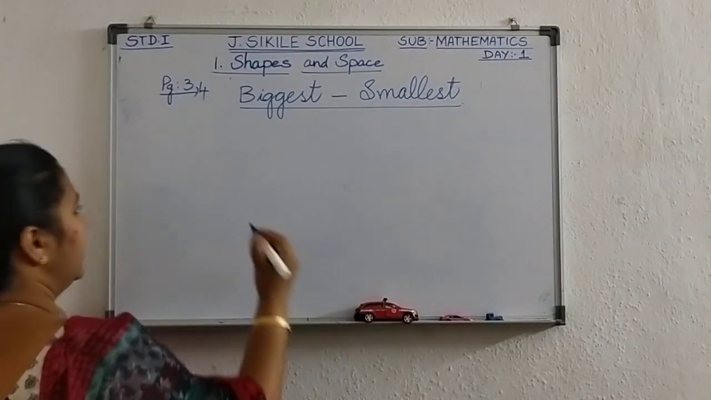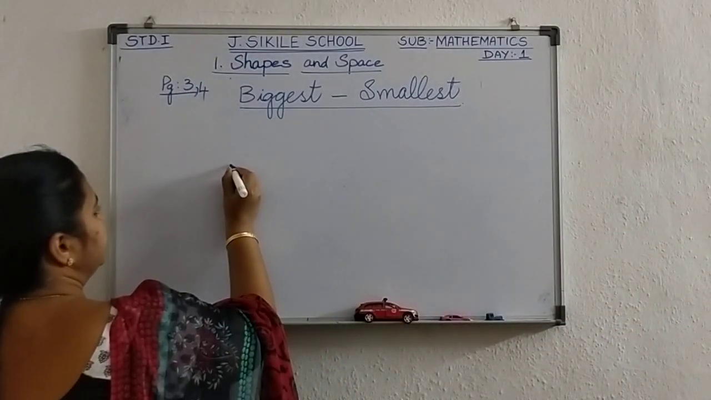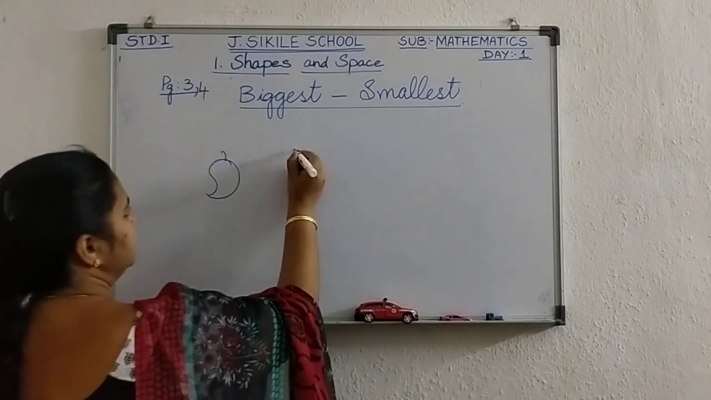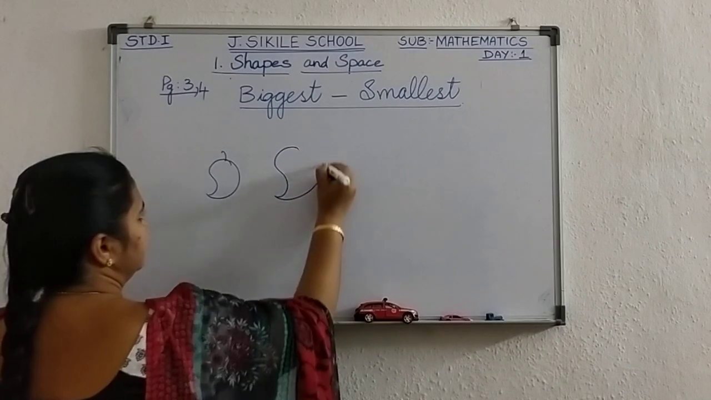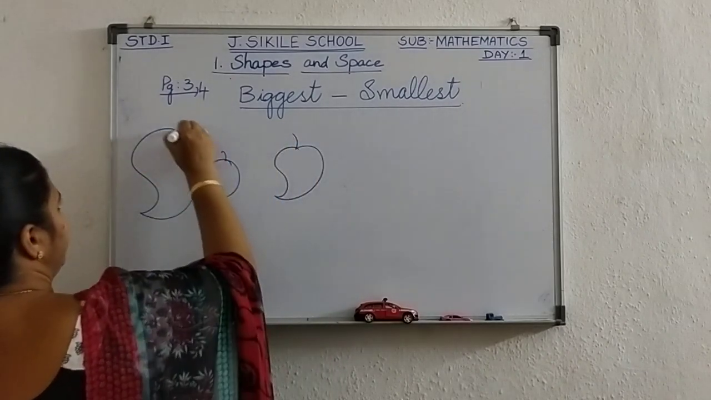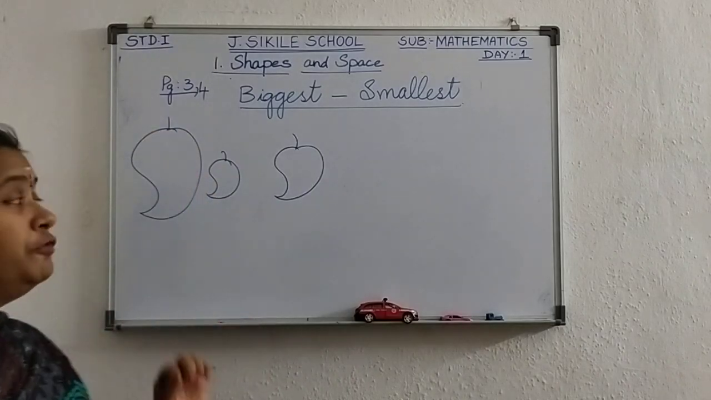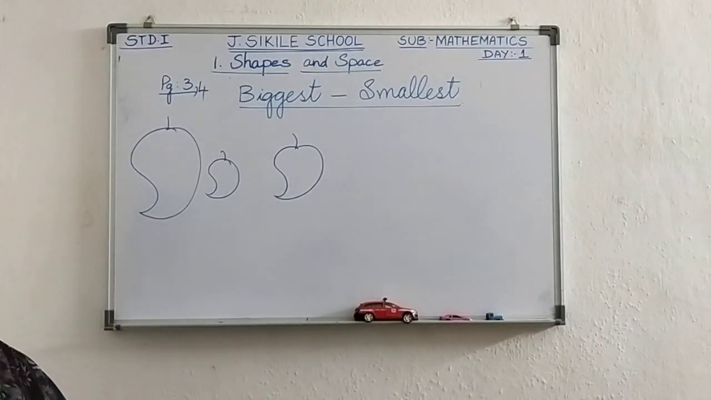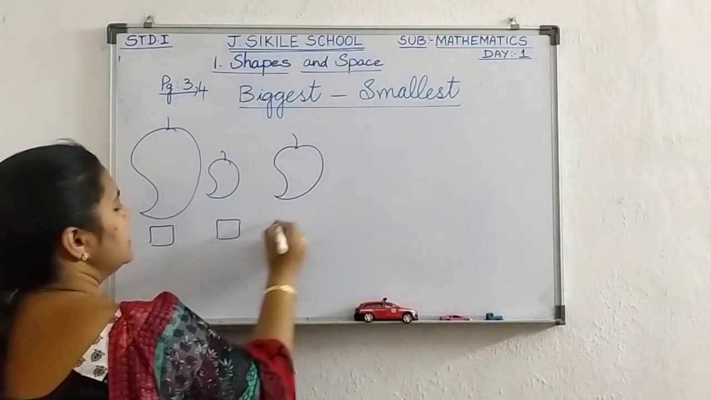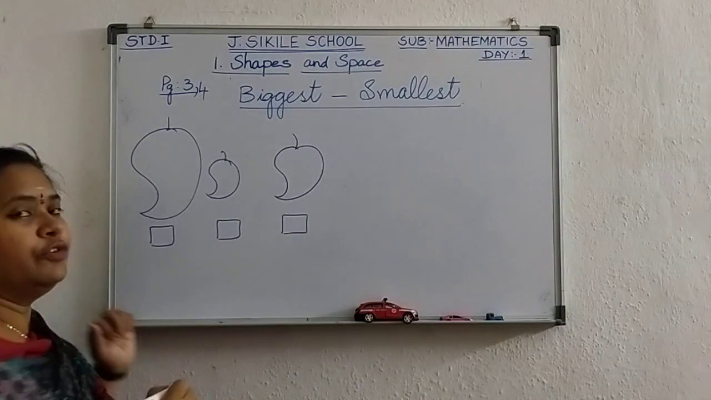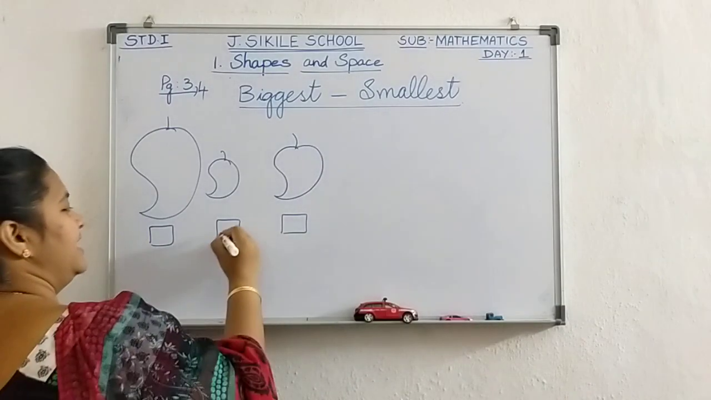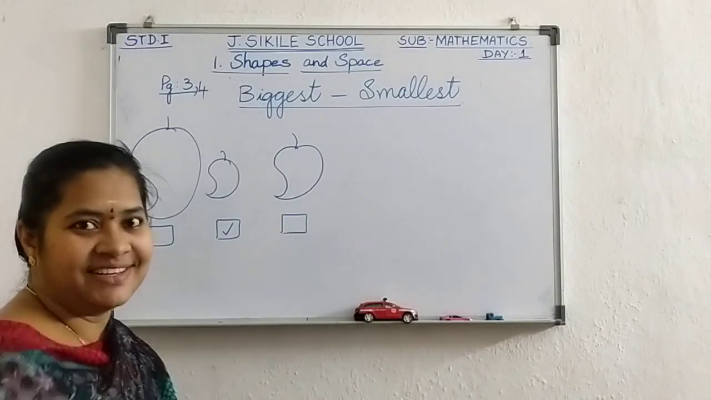Here I have a mango. Here one mango. Here another mango. Now which is the smallest mango? You have to find out which is the smallest mango. Now you say me, tick the smallest mango. Second one. That's great. Correct.